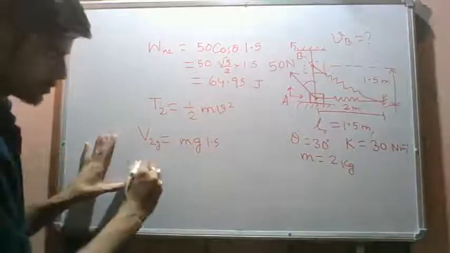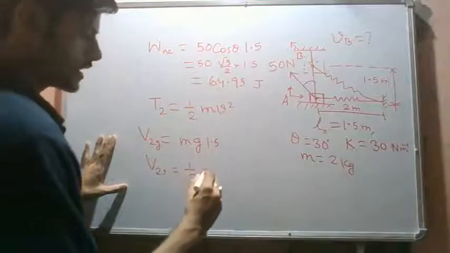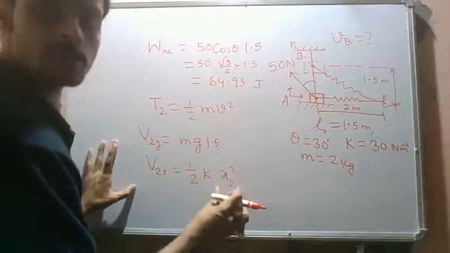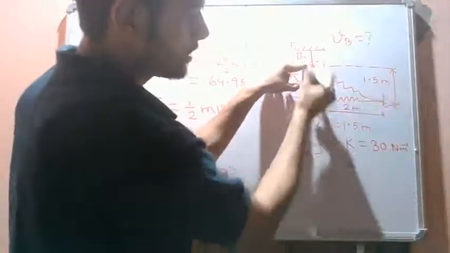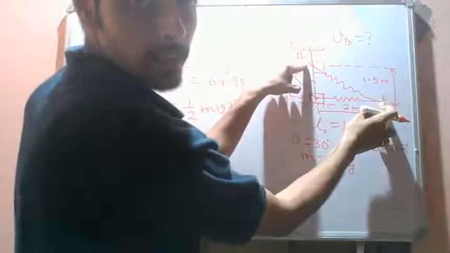The spring potential energy is half k times spring extension square. What is this spring extension? Let's see. This is a right angle triangle, and the hypotenuse gives the final length of the spring.